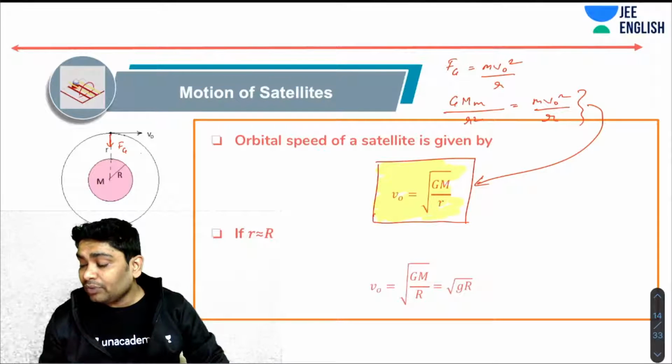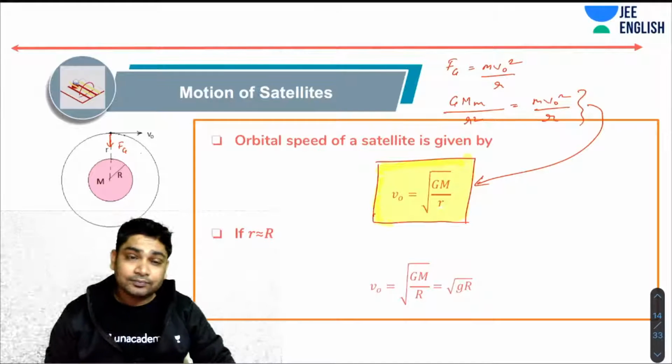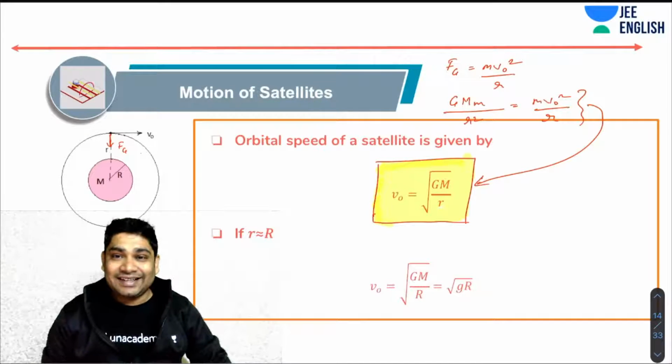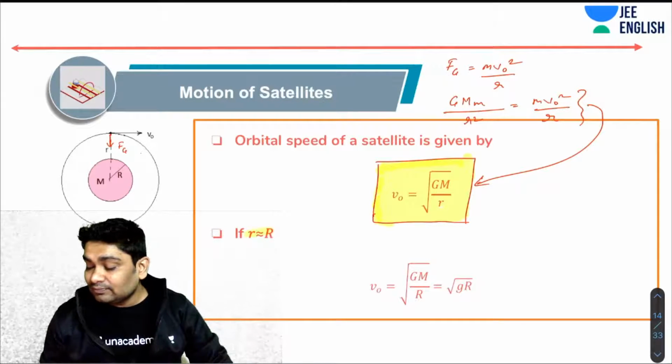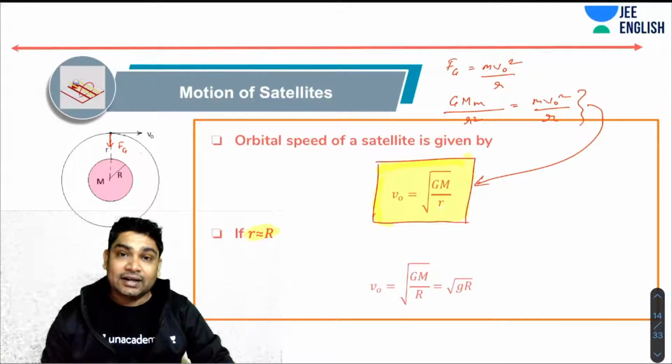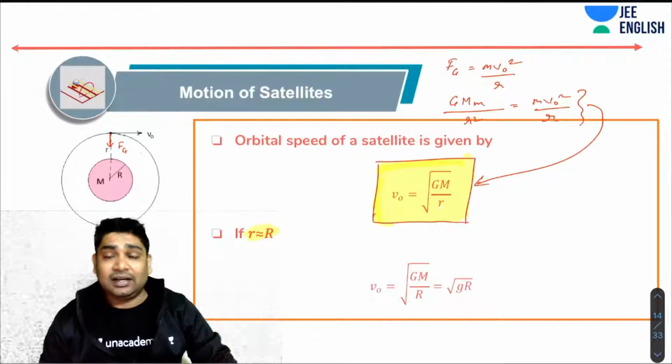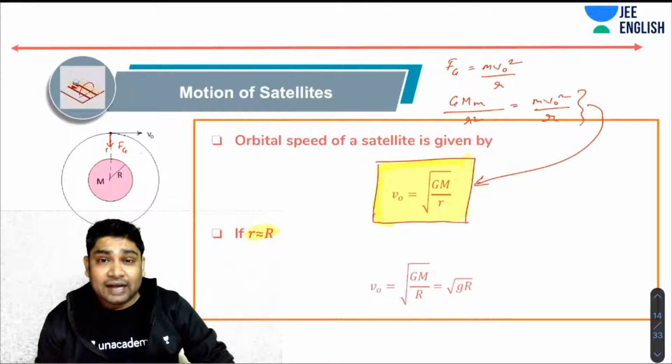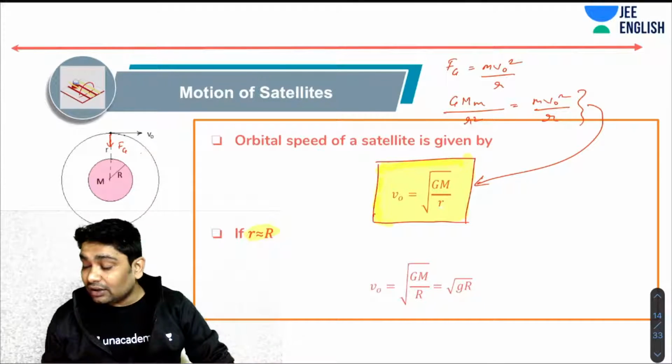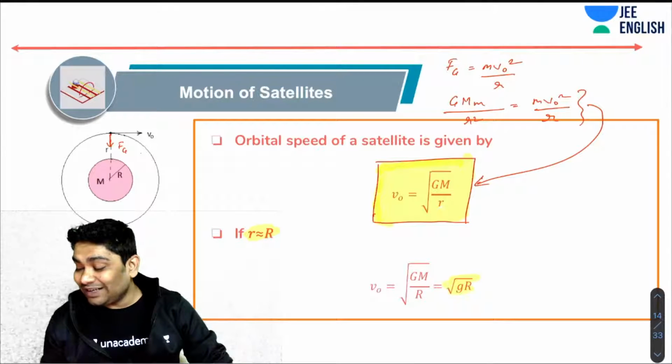All right. Now, if we take a special case of that, imagine the radius of the satellite is close to the radius of the Earth. Most of your spy satellites are like that. These are called near Earth satellites. For near Earth satellites, you will realize that the orbital velocity would be root gR. Please remember that. This is escape velocity over root 2. You notice.